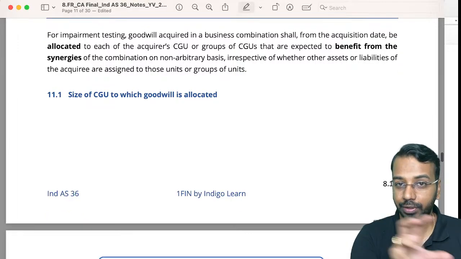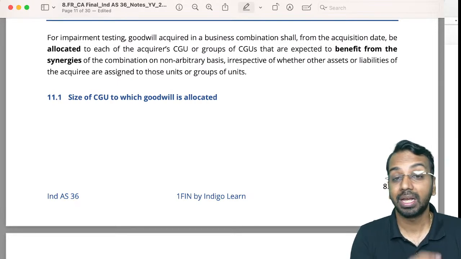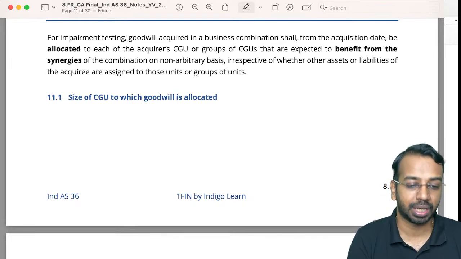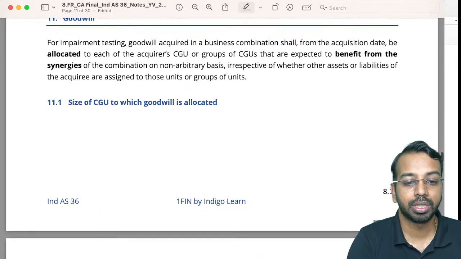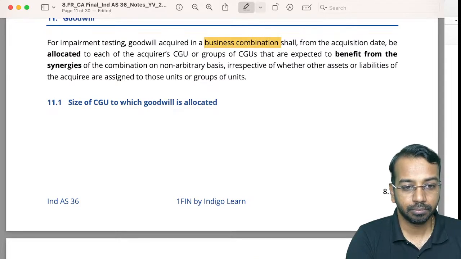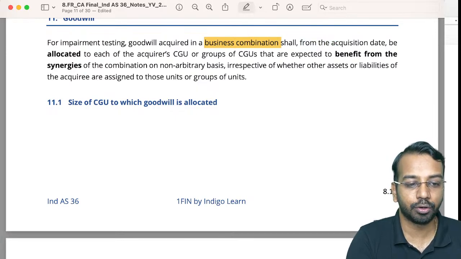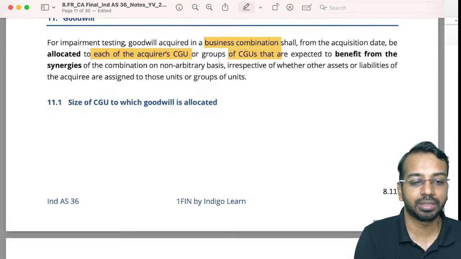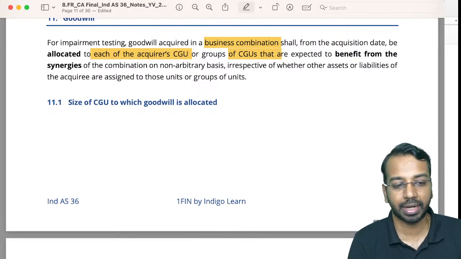Okay, so when you acquire goodwill, for example, one company acquires another company. Say for example, Reliance acquires ITC. ITC has multiple divisions. Now the goodwill that is being acquired, how should we allocate that goodwill? That is what we are going to understand. Now, what the standard says is goodwill acquired in a business combination from the acquisition date should be allocated to each of the acquirer's CGU or group of CGUs that are expected to benefit from the synergies of the combination on non-arbitrary basis, whether or not the acquiree had assigned the goodwill to those groups of units or assets or liabilities, right?